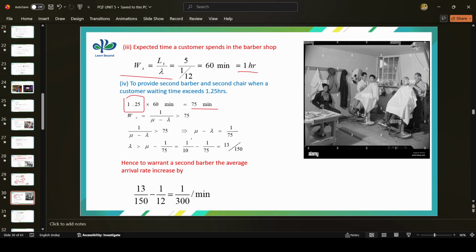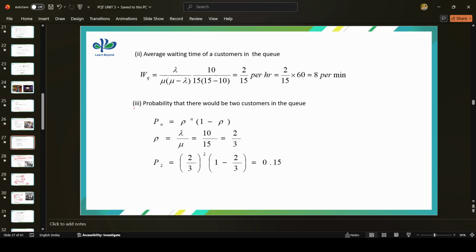We know that mu is 1 by 10, the service rate is the same. So it is 1 by 10 minus 1 by 75, which is 13 divided by 150. So 13 divided by 150 is your lambda value. Hence, to warrant a second barber, the average arrival rate is increased by 1 divided by 300 minutes.